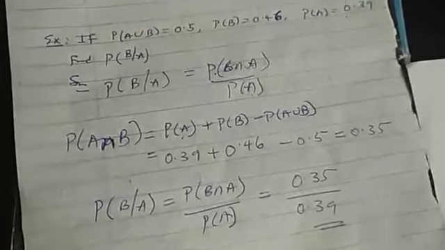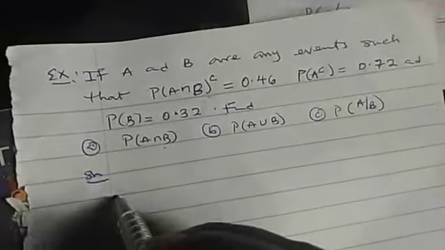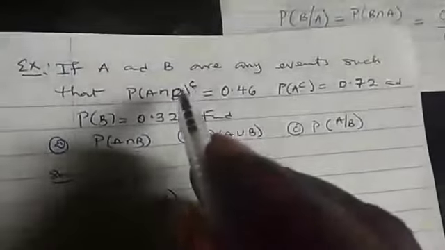Let's consider another example here. If A and B are any events such that probability of A intersection is this, and probability of B is this, find all this. The first one, we have to find probability of A intersection B. Don't forget that this is the complement, which we have treated under probability of success and failure.